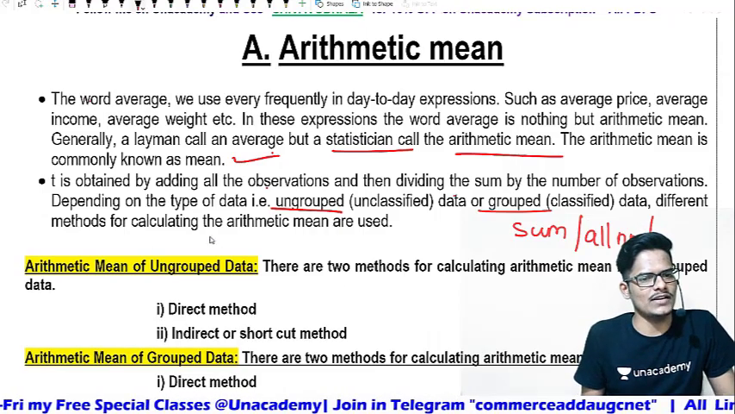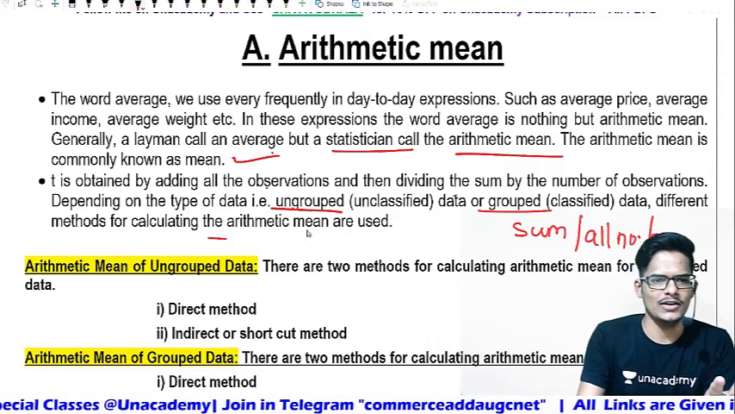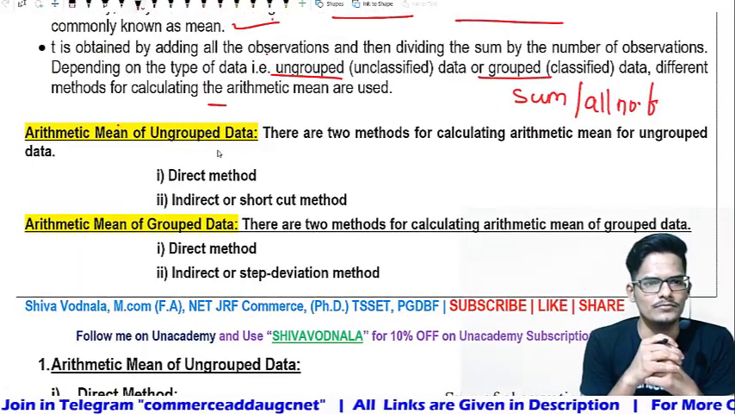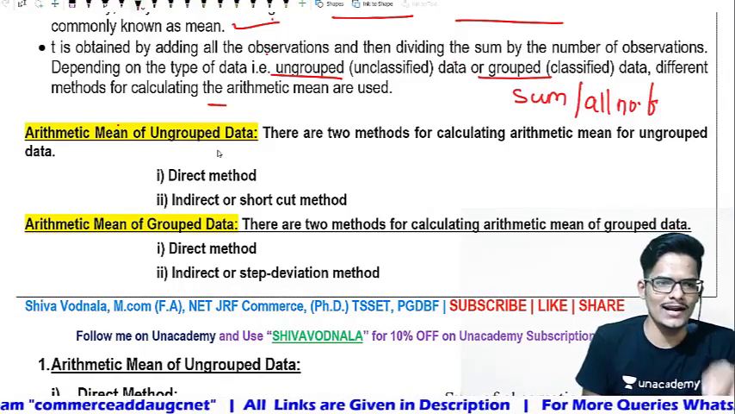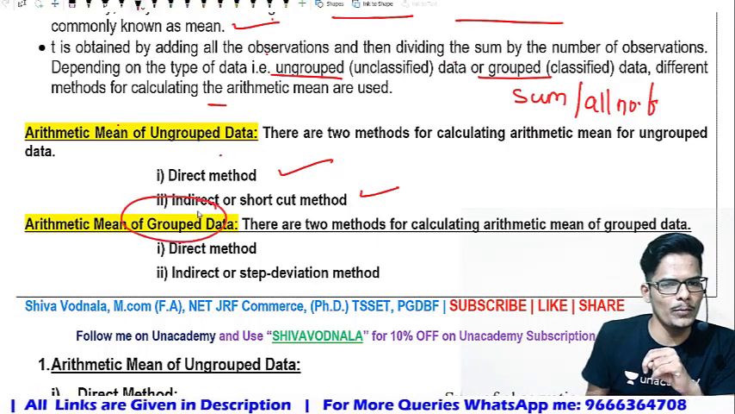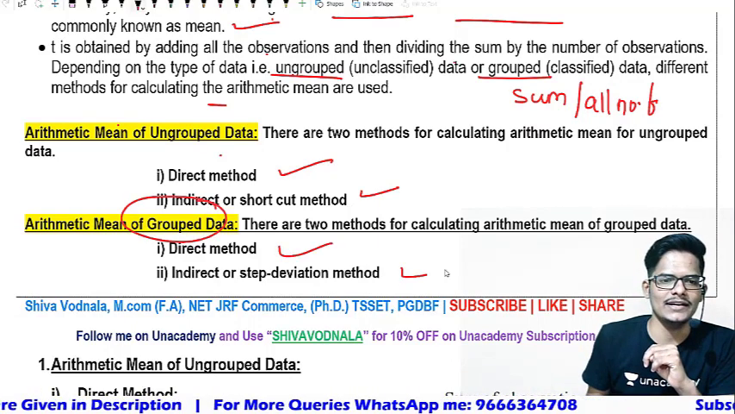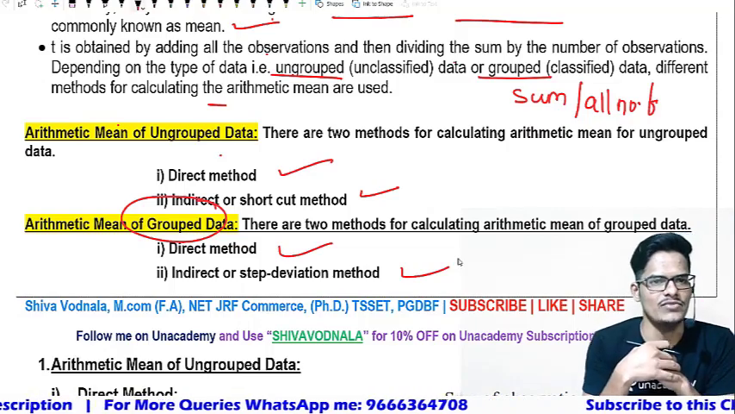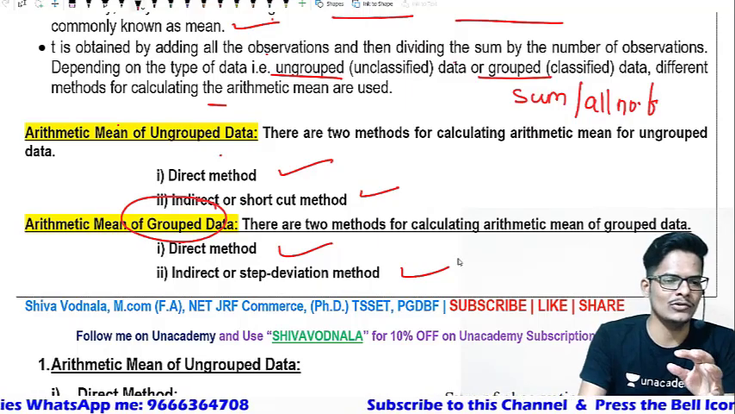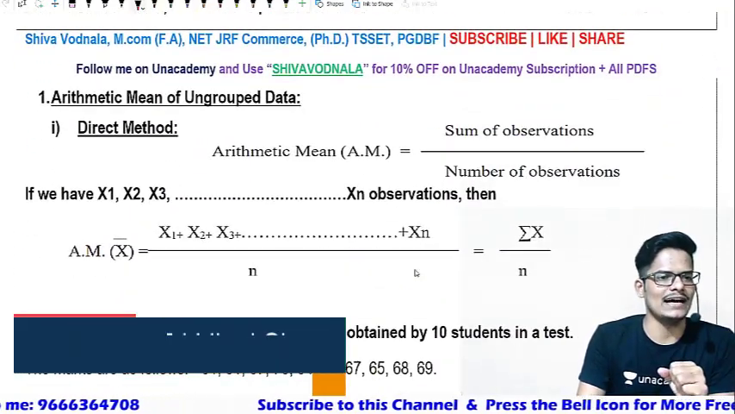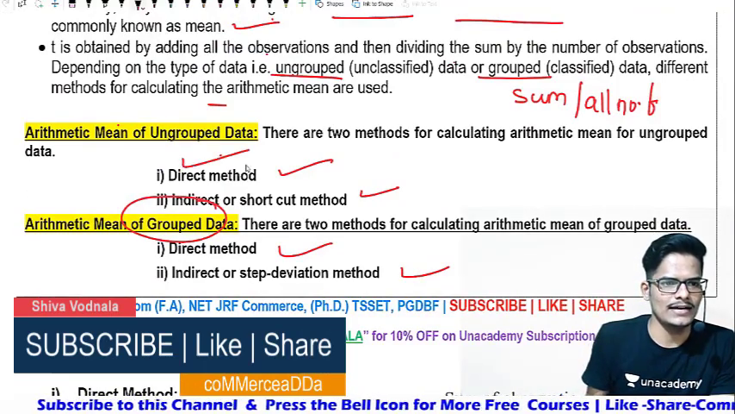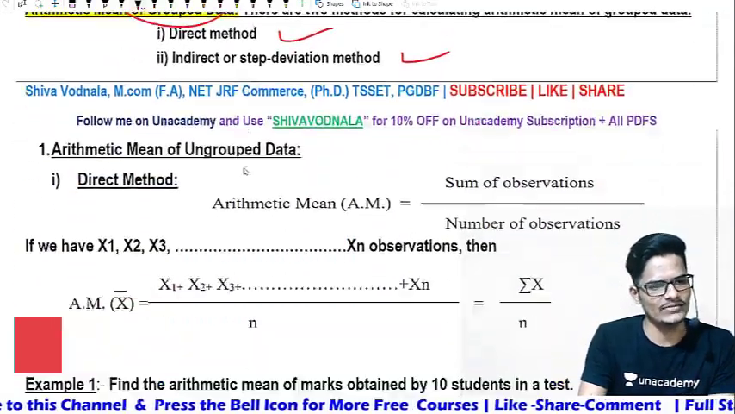So different methods for calculating the arithmetic mean are used. They can be classified into the arithmetic mean of ungrouped data and of grouped data. There are two methods in the ungrouped AM: direct method and indirect method. In the grouped AM also there are two: direct method and indirect method, also called the step deviation method. Let us start with the arithmetic mean of ungrouped data, the first one being the direct method.